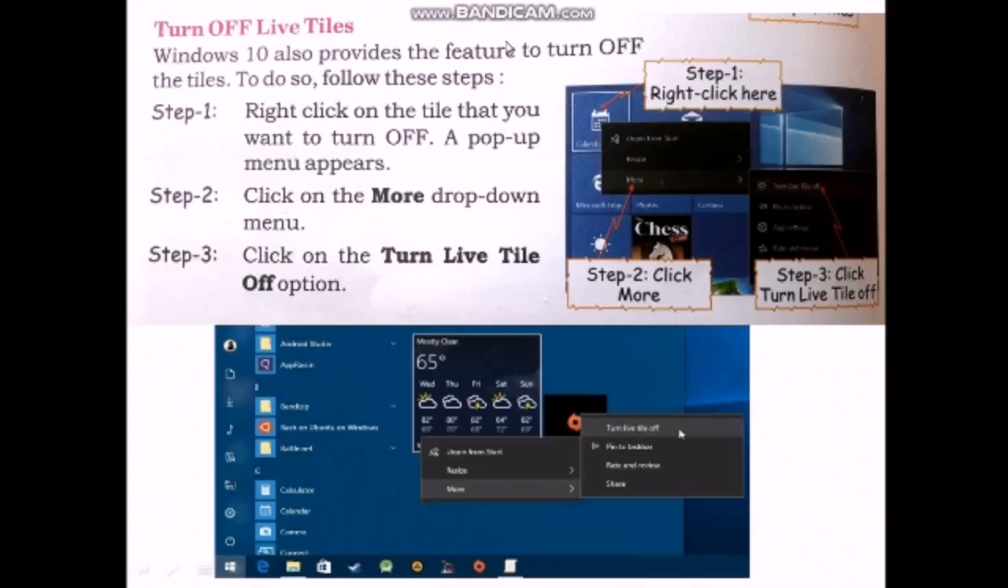Step 1, right click on the tile that you want to turn off. In that, a pop-up menu appears. In step 2, click on More in the drop down menu. In step 3, click on the Turn live tile off option. Now the live tile will turn off.